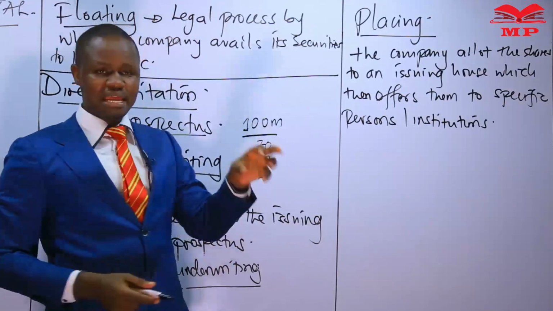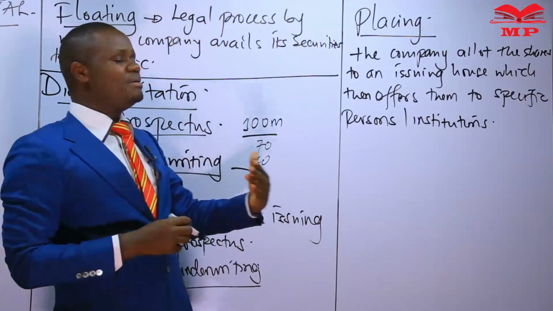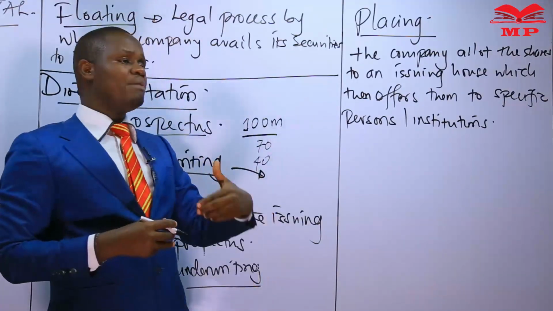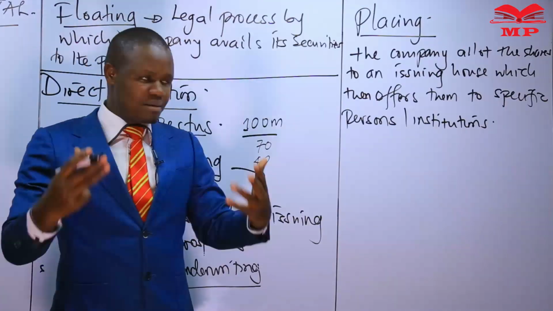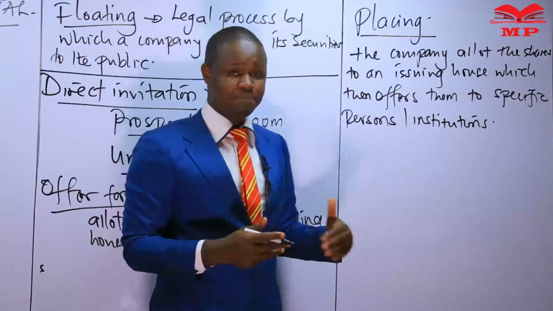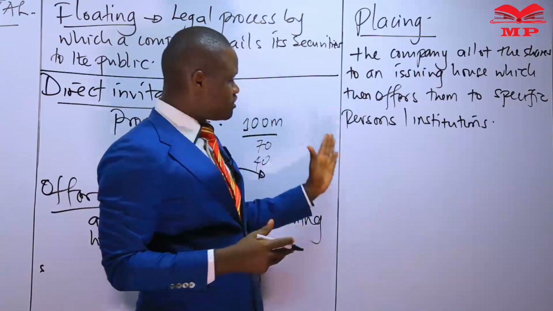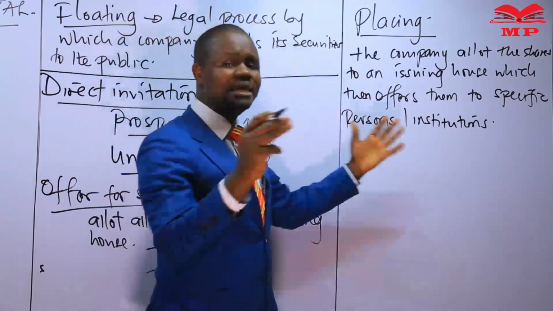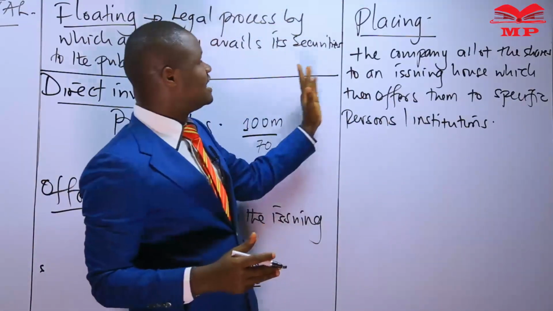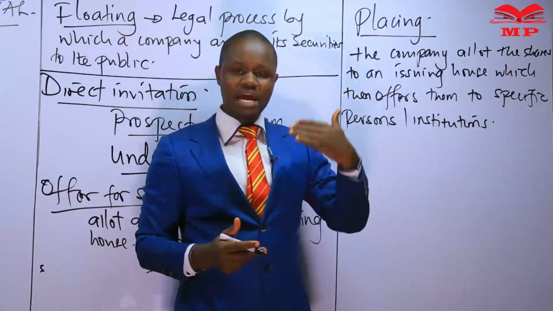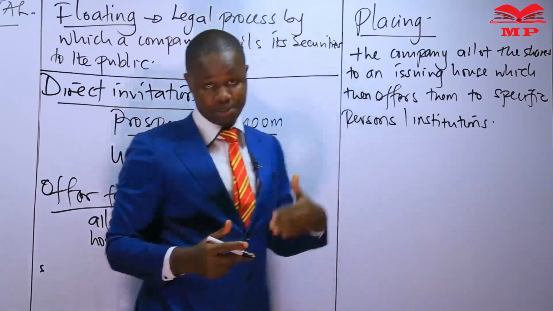So the issuing company approaches individuals with whom they may have a relationship, who they are sure will buy the shares if the idea is pitched to them. Because they are not going to the public directly, in this placing process we are excused from preparing prospectuses.